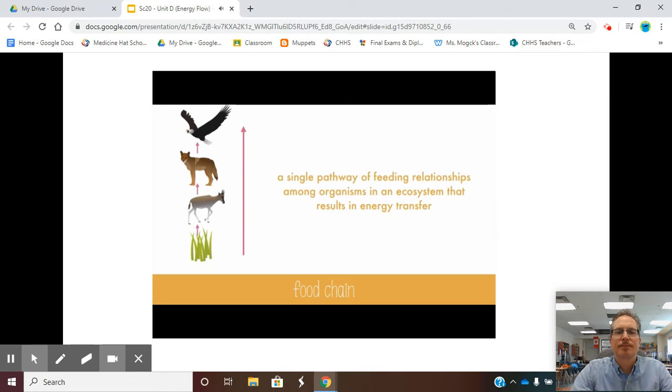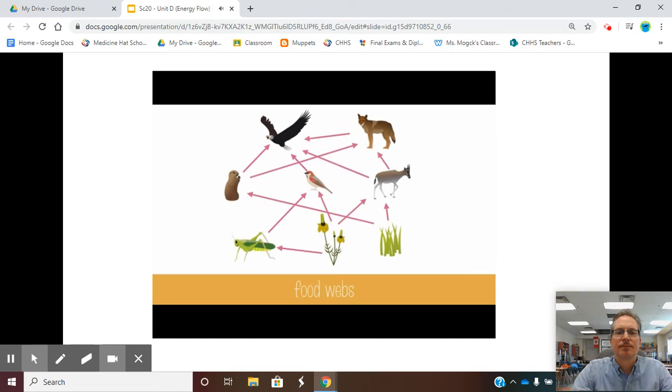Arrows are used to show the direction of energy transfer, so it goes from the food into the mouth of the eater. Food chains are a great way to follow energy transfer, but in reality, a food chain is oversimplified. A food web consists of interrelated food chains, and it's a better representation of reality. You can see all the different organisms in an ecosystem or habitat and how they relate.